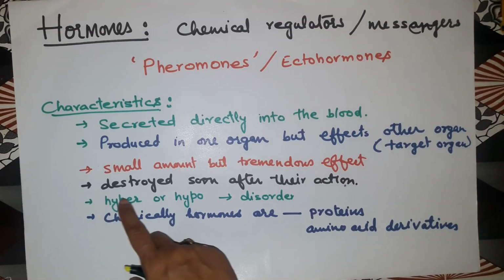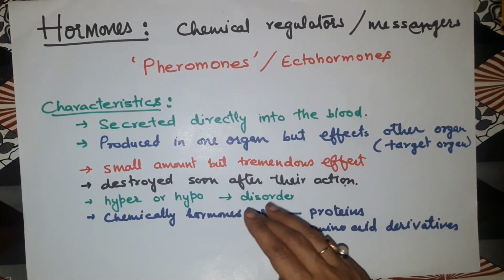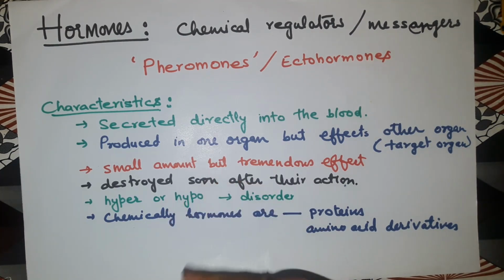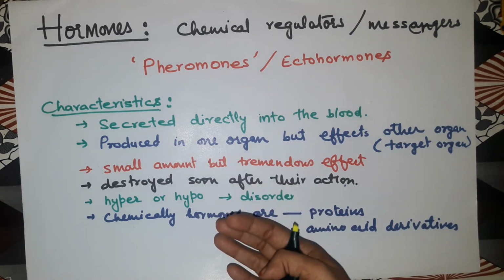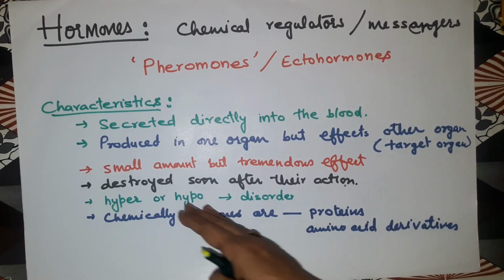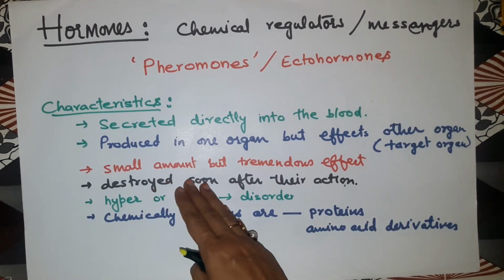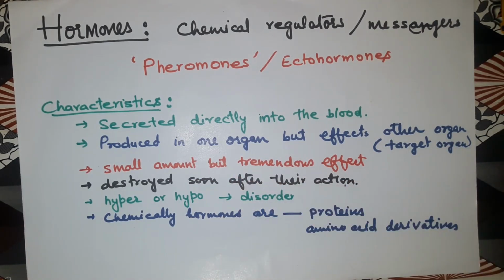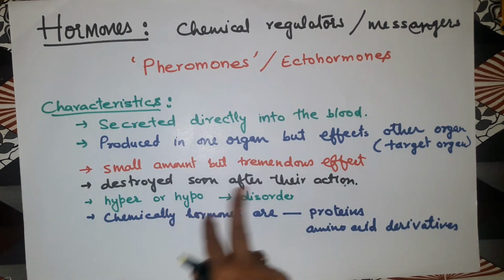target organ. Third, they are secreted in very small amounts. It is not like enzymes or digestive juices, where you need continuous secretion and continuous action, and more amount is required for the digestion process. No, these are chemicals which are released in very small amounts but have a tremendous effect. As you studied in the previous video, chemical messengers have a long term effect, but the amount secreted is very less. Very less amount, but a tremendous and permanent effect.